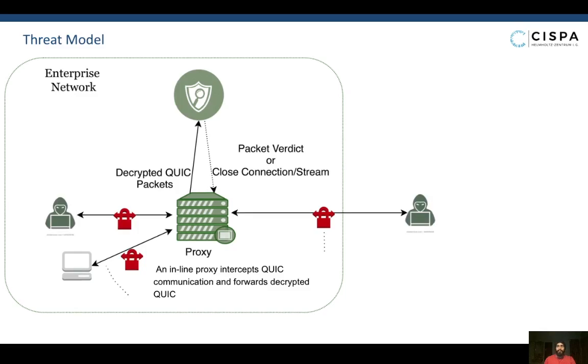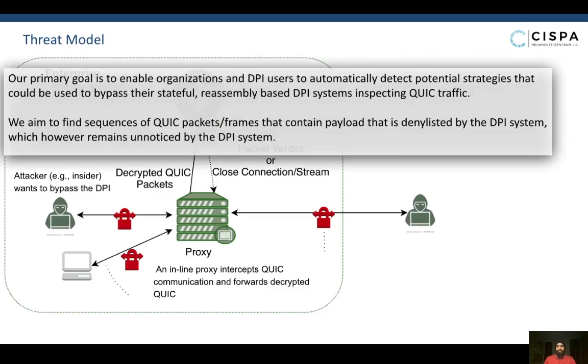An attacker would want to bypass the DPI system and get sensitive data out of, or malicious data into the enterprise. Our primary goal is to enable organizations and DPI users to automatically detect potential strategies that could be used to bypass their stateful reassembly-based DPI systems. We aim to find such sequences of QUIC packets that contain payload that is deny-listed by the DPI system, which however remains unnoticed by the DPI system.